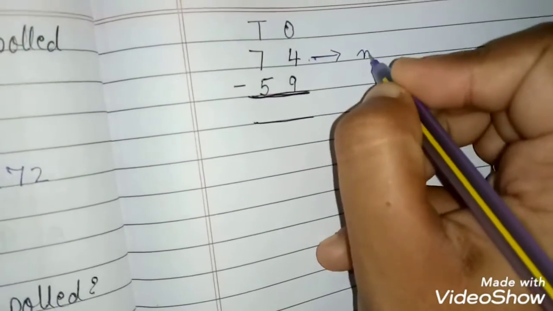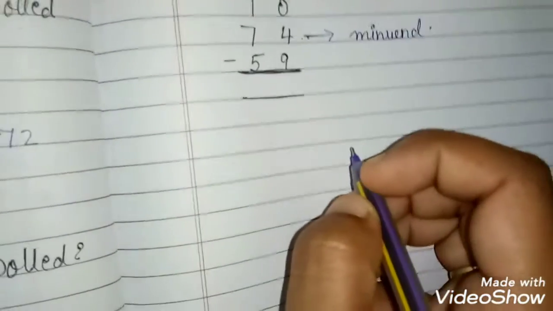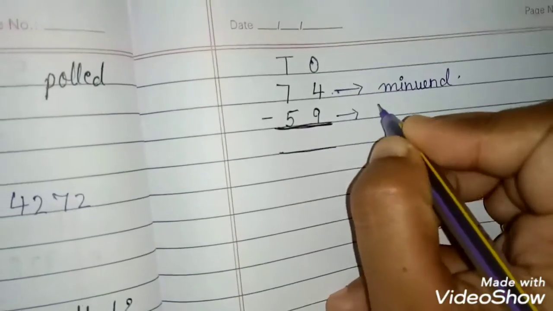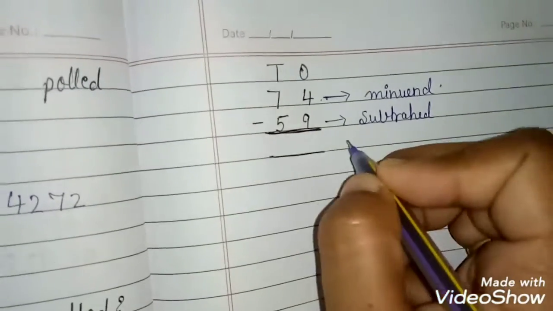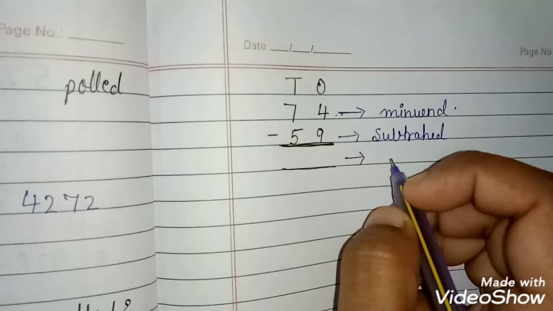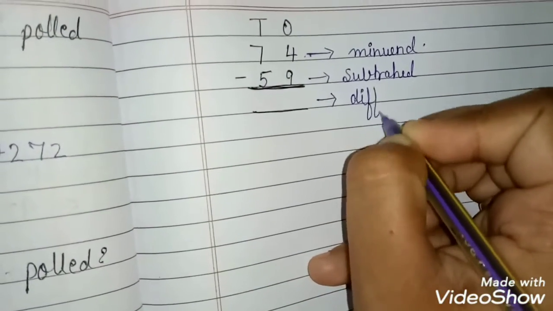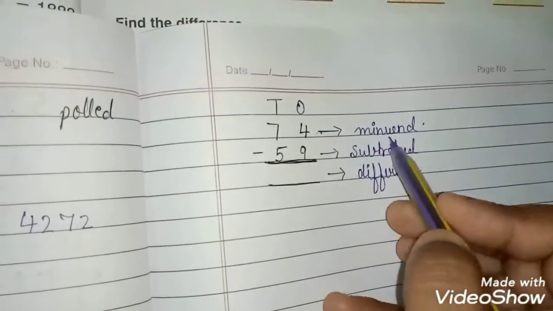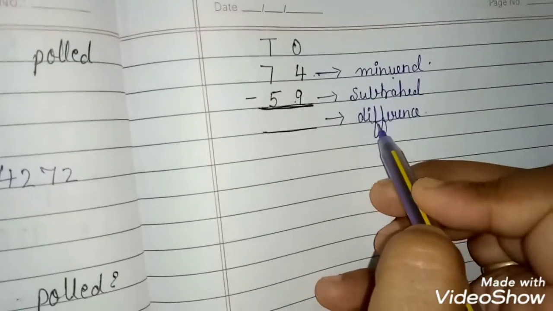Then the number that is subtracted is called the subtrahend, and the answer you will get is called the difference. Or you can say the big number is the minuend, the small number is the subtrahend, and the answer is called the difference.